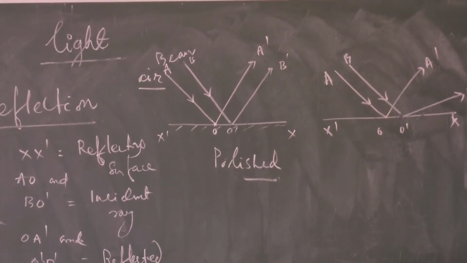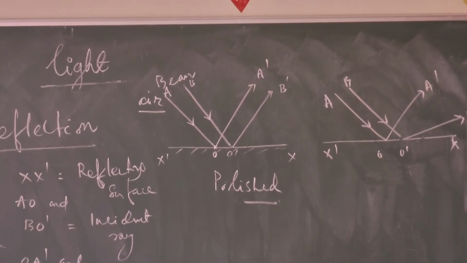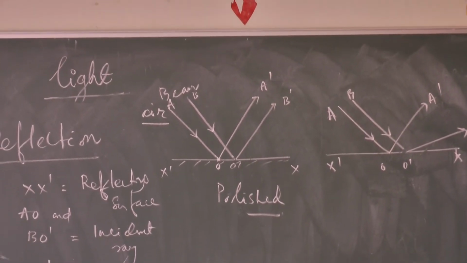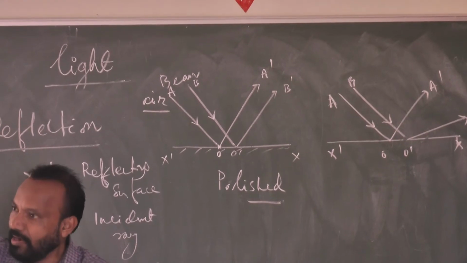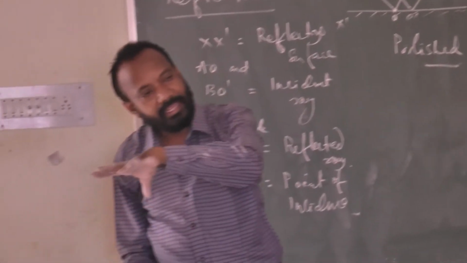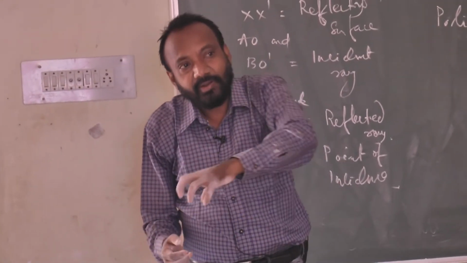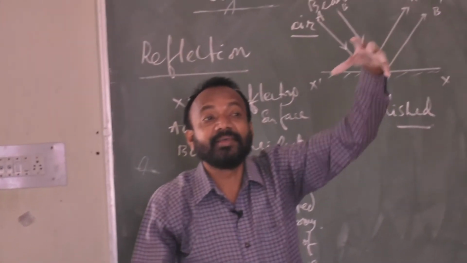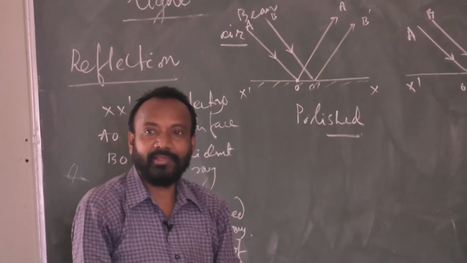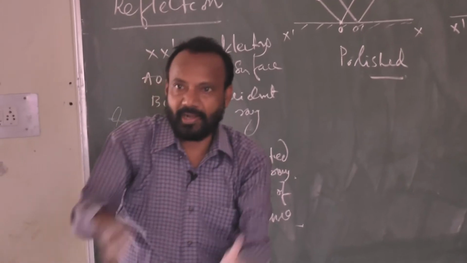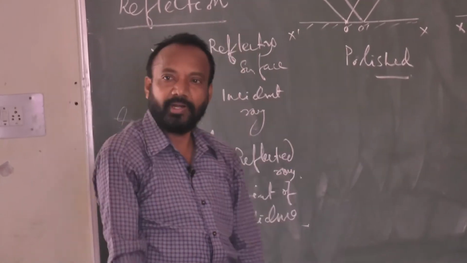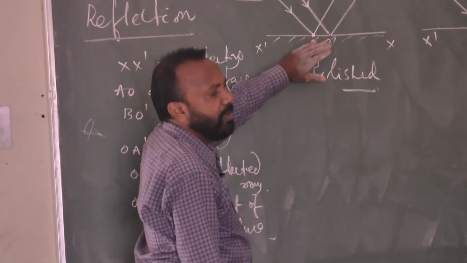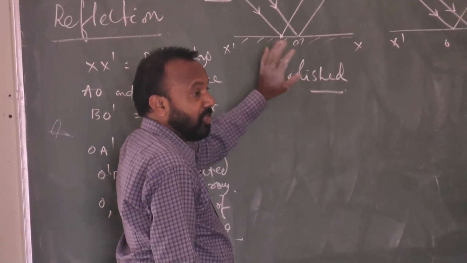If the surface is polished, shiny, a parallel beam falls incident on the surface and is reflected back as parallel only. As the incident rays are parallel, the reflected rays are also parallel. So polished surfaces behave like this.